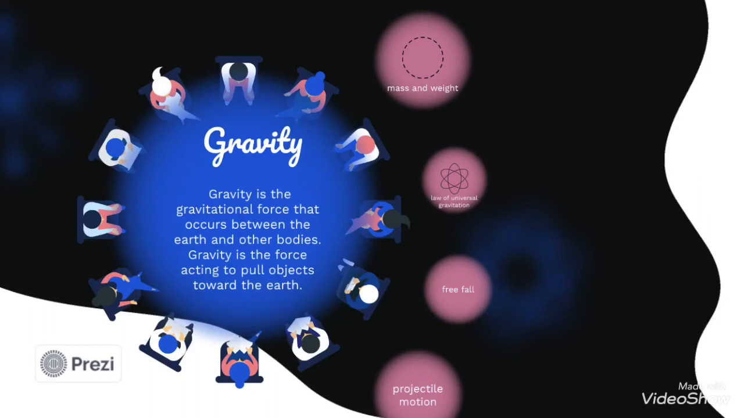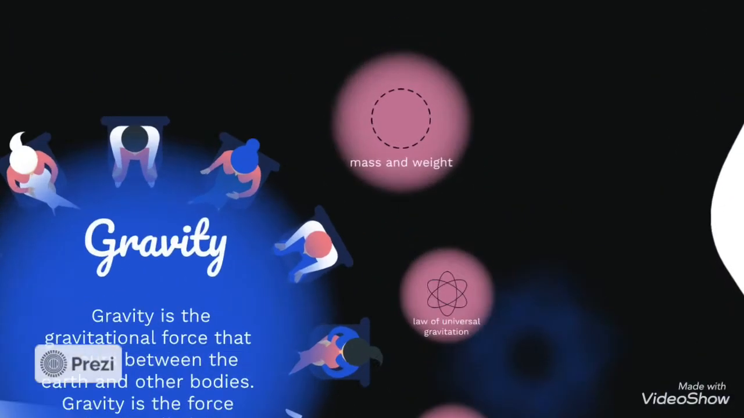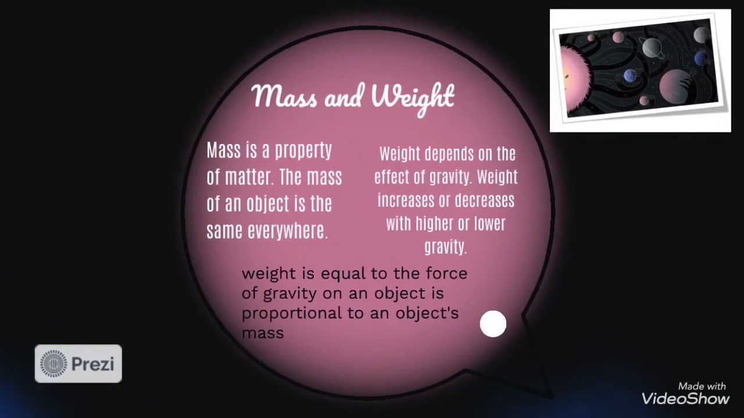First, gravitational force is the attraction between any two objects. First one, mass and weight. Weight is equal to the force of gravity on Earth. The weight of an object is proportional to its mass, and weight actually depends on the effect of gravity.